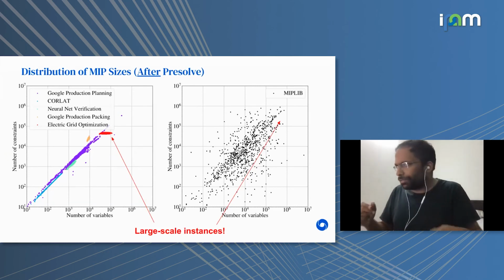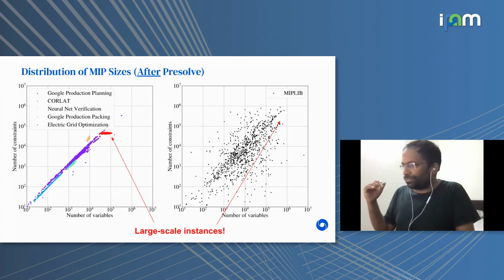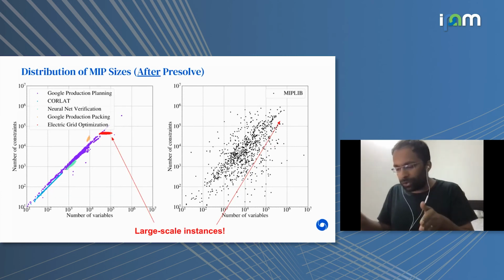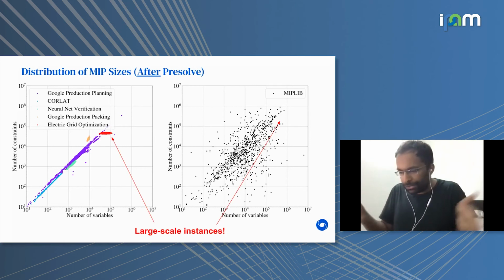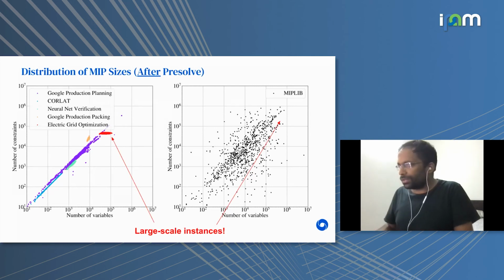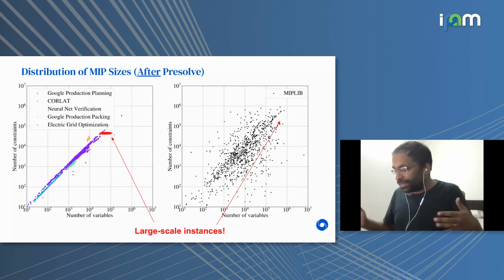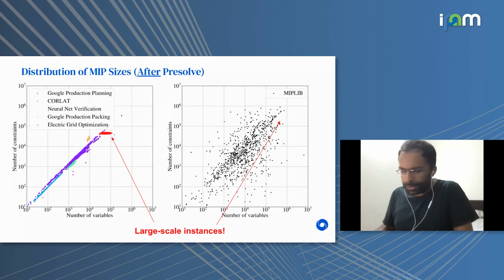The expectation is that learning will help quite a bit on single applications because of the shared structure among instances. The other thing I want to emphasize is that these instances are actually fairly large. A lot of the instances have tens of thousands of variables and constraints and more, some going up to close to millions of variables and constraints. And this is after pre-solving them. So we pre-process them to reduce the number of variables and constraints as much as possible. These are not the raw instance sizes, but after pre-processing to reduce their sizes. And the scale is much bigger than what has been considered in the literature so far.